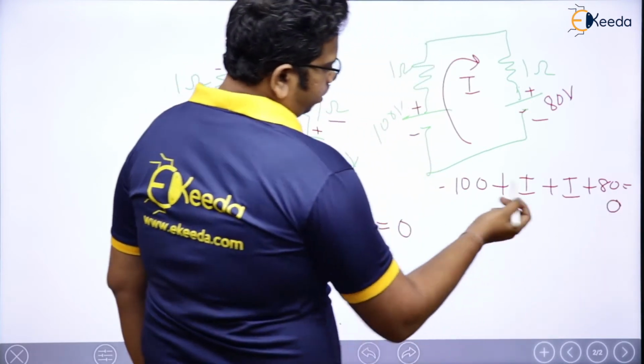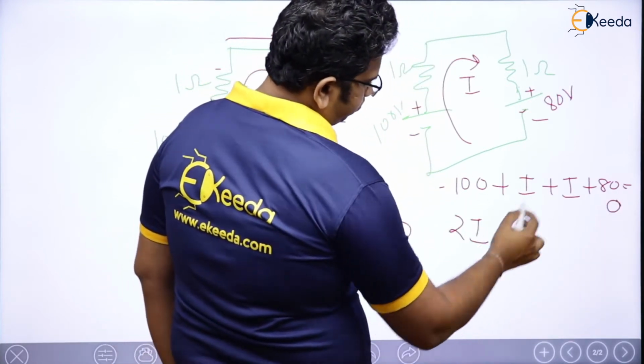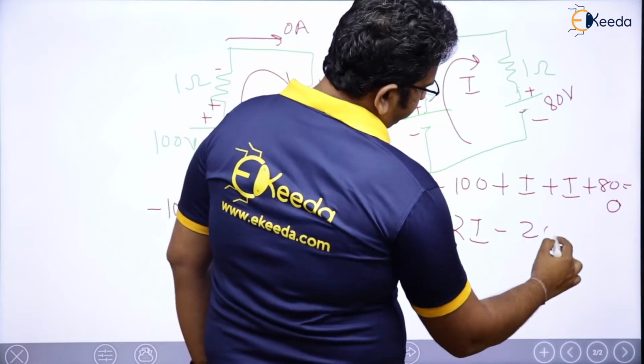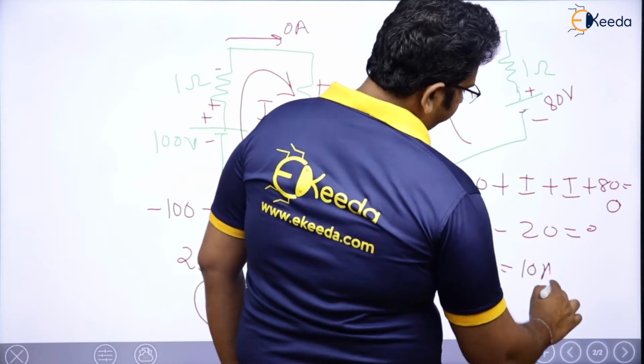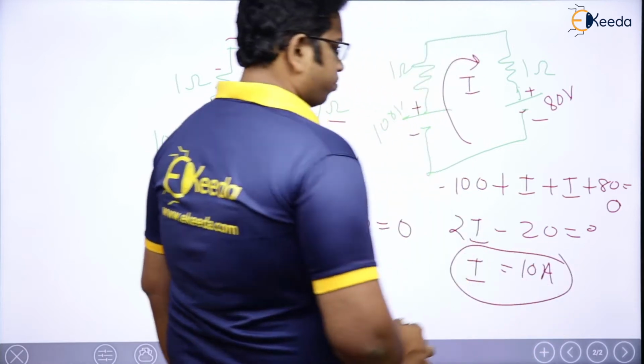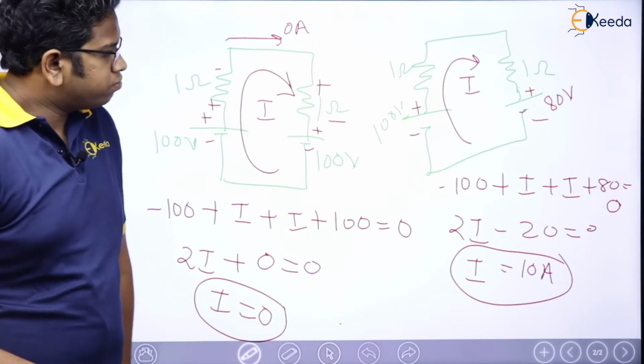So if you see here, what is going to happen? 2I minus 20 is going to be 0. So I is equal to how much? 10 amperes. Right? I will be 10 amperes.